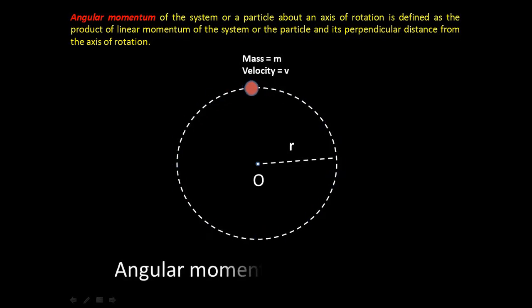Hence, the angular momentum L of the body would be mvr, where mv is the linear momentum of the body and r is the distance of the body from its axis of rotation. Here the axis of rotation obviously is passing through the center of this circle, that is from O.